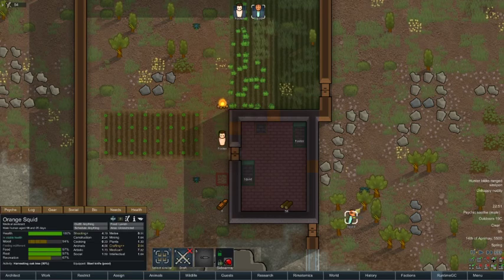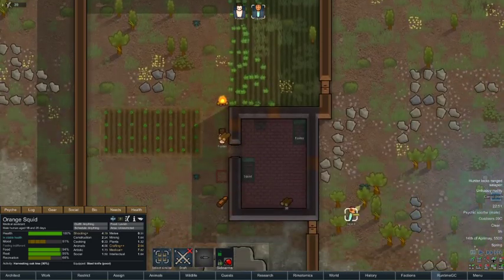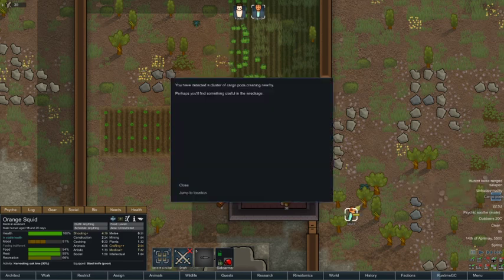Right, where's Squid? Squid's cutting down more trees. Foster's building. Right, look. Sorry, something else just happened. We've detected a cluster of cargo pods crashing nearby. Perhaps you'll find something useful in the wreckage. Now, one of my mods in this game is a fishing mod. And really annoyingly, most of the cargo pods are just full of fish. I think it's a bit too overpowered because you get a hell of a lot of fish per cargo pod, so I tend to ignore them.